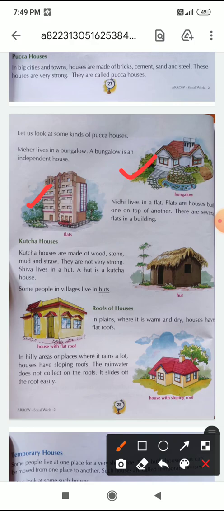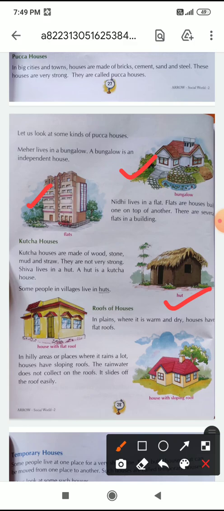Then kacha houses. Kacha houses are made of wood, stone, mud and straw. They are not very strong. Shiva lives in a hut. A hut is a kacha house. Some people in villages live in huts.